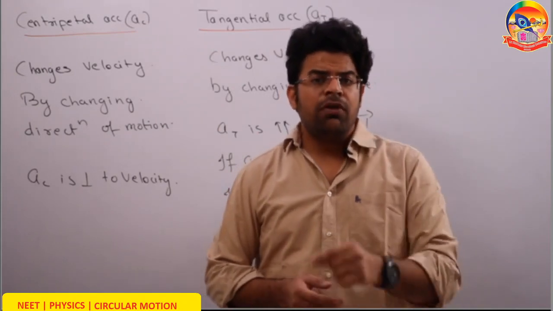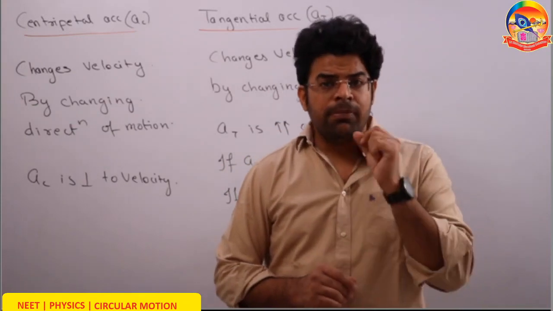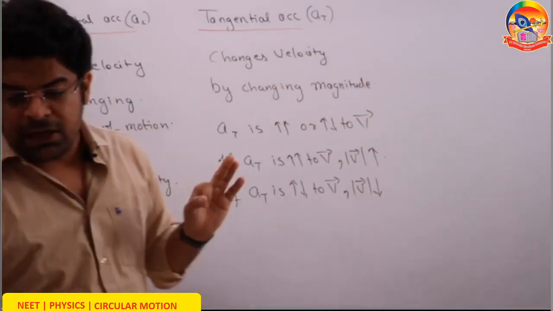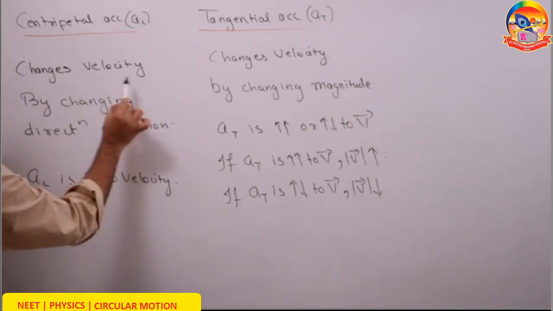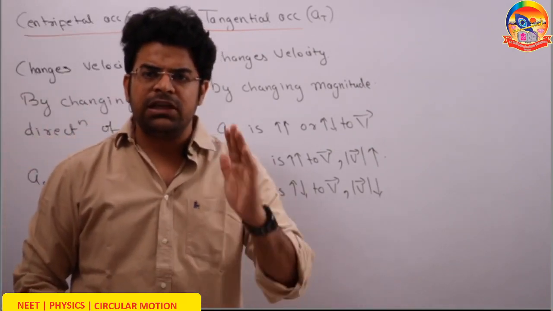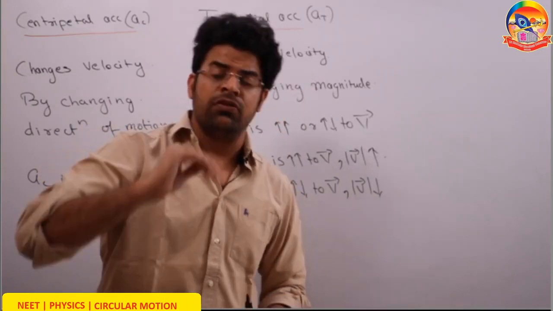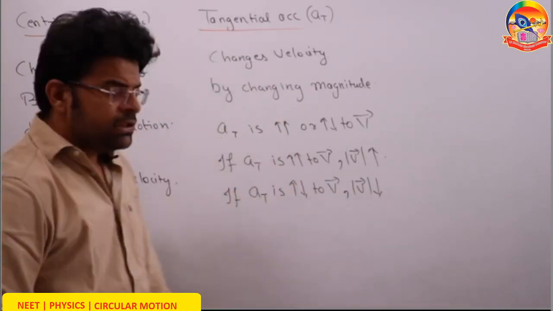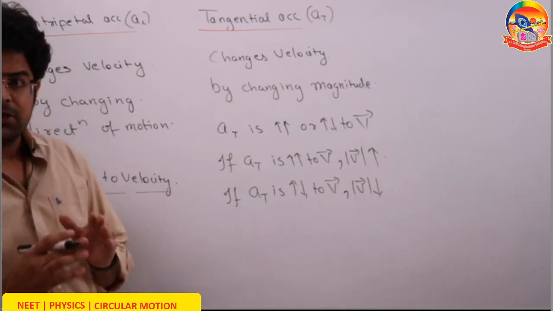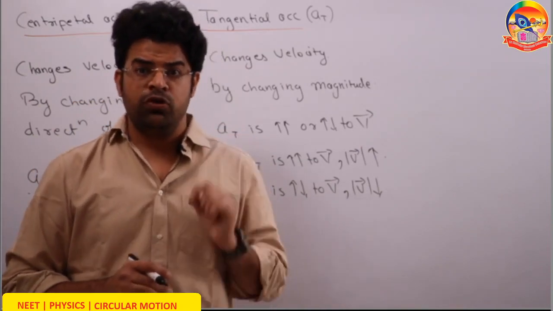One of the accelerations changes the magnitude while the other one changes the direction. So remember that both the accelerations are changing the velocity. The centripetal acceleration changes the velocity by changing the direction of motion. The centripetal acceleration is the one responsible for providing the curved path. It changes the direction of motion. And remember that centripetal acceleration is perpendicular to velocity. Centripetal acceleration is perpendicular to velocity and it is responsible for changing the direction of motion.